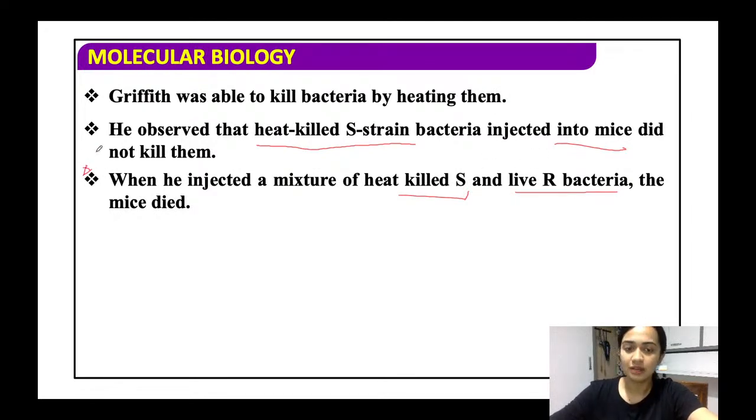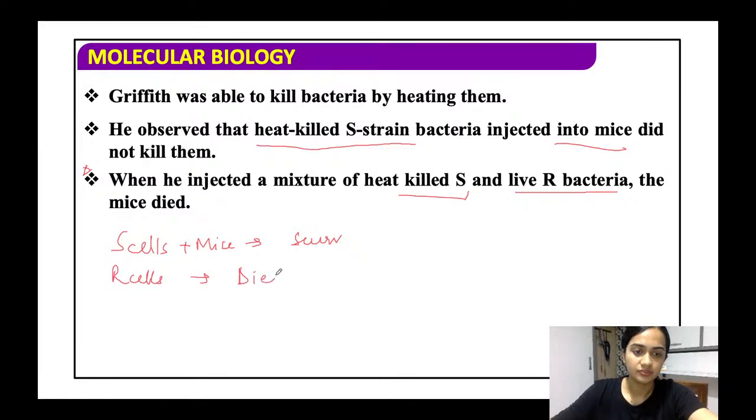All right. So far we have seen that when S cells were injected into mice, the mice died. Now, with R cells, the mice survived. Now what happened with heat-killed S cells? The mice was able to survive. Why? Because the S cells were killed by the action of heat.